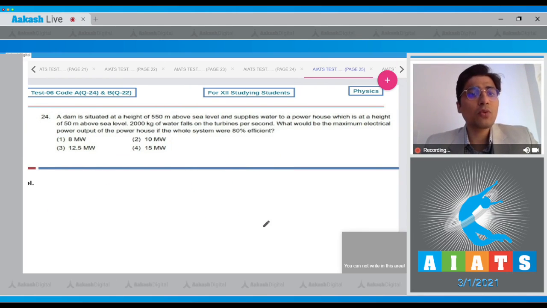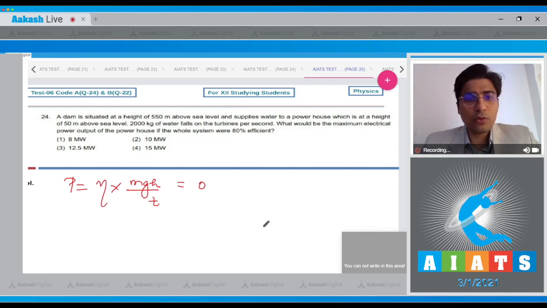Now let us solve question number 24. In this question, a dam is situated at a height of 550 meters above sea level and supplies water to a powerhouse which is at a height of 50 meters above sea level. 2000 kg of water falls on the turbines per second. What would be the maximum electrical output of the powerhouse if the whole system were 80% efficient? Dear student, the power output will be the efficiency multiplied by the total power, that will be mgh by t, that is the work done by time.